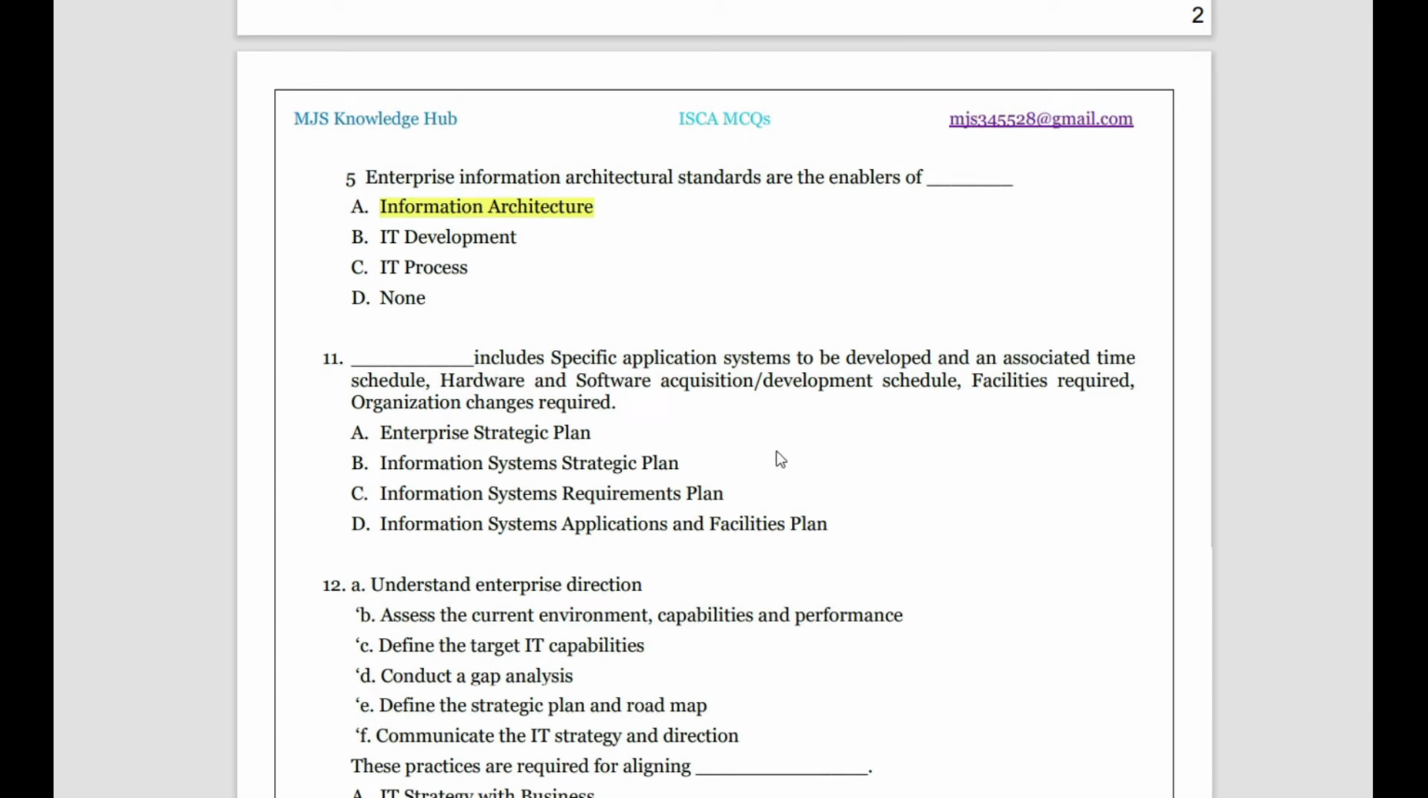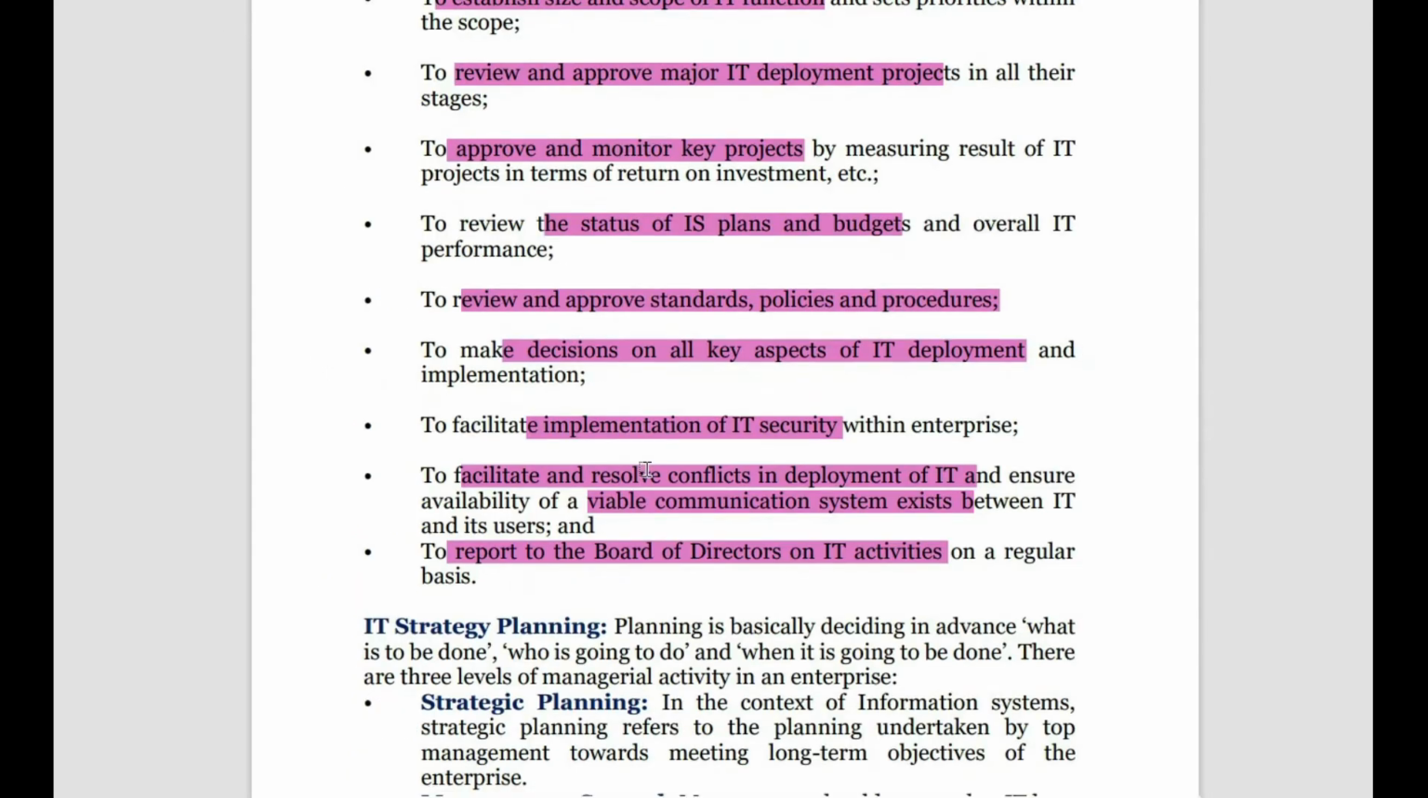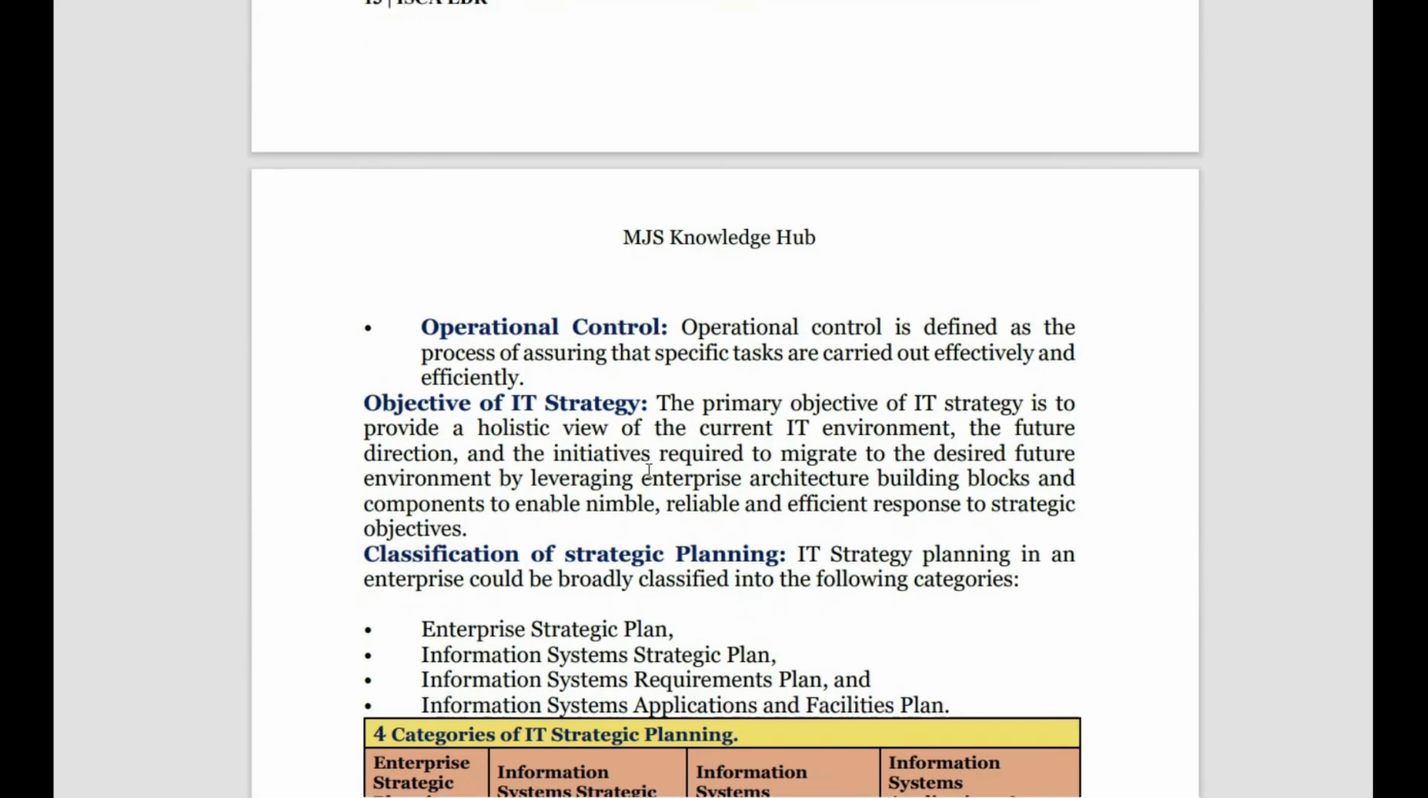11th, dash includes specific application system to be developed at an associated time schedule, hardware and software acquisition, development schedule, facilities required, organization change required. So if you remember the first chapter, we have enterprise strategic plan, information system strategic plan, information system requirement plan, information application facilities plan. Let us first try to understand the difference. Where are we going wrong?